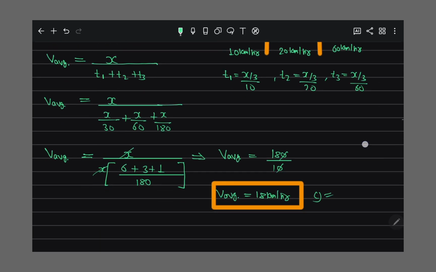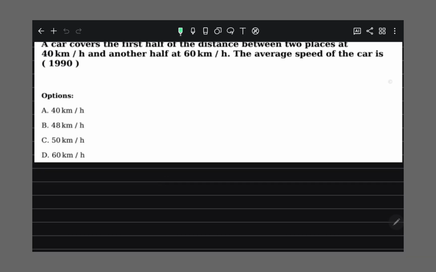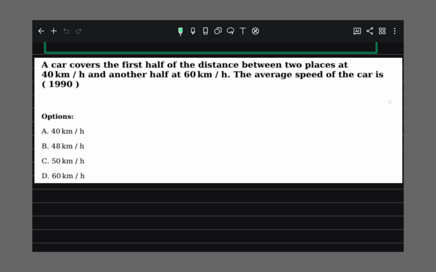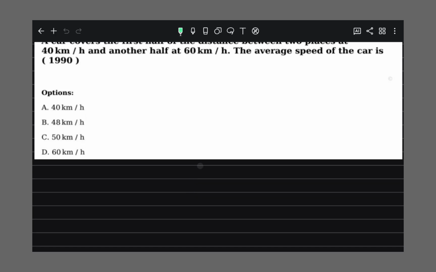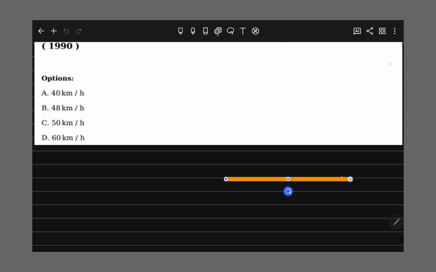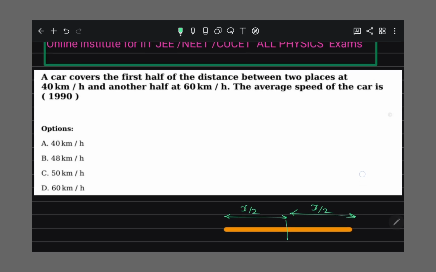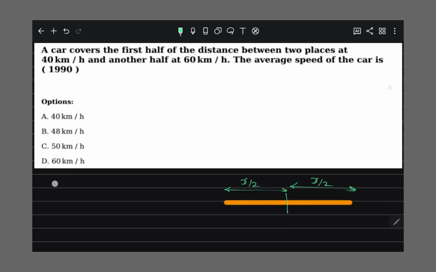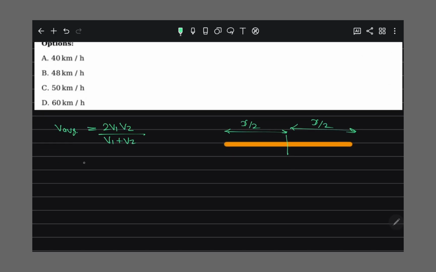Is it fine now? You have no confusion now? Right. A car travels the first half of the distance between two places at 40 km per hour and the other half of the distance at 60 km per hour, and we need the average speed. Again the same concept which we have already discussed: if the car travels equal distance in equal intervals, the average speed formula becomes 2 v1 v2 upon v1 plus v2, which we have used so many times.